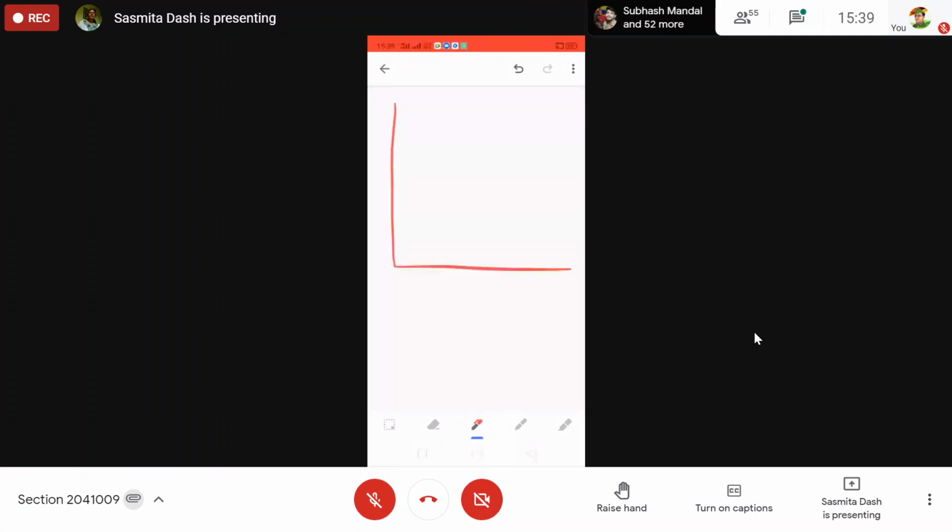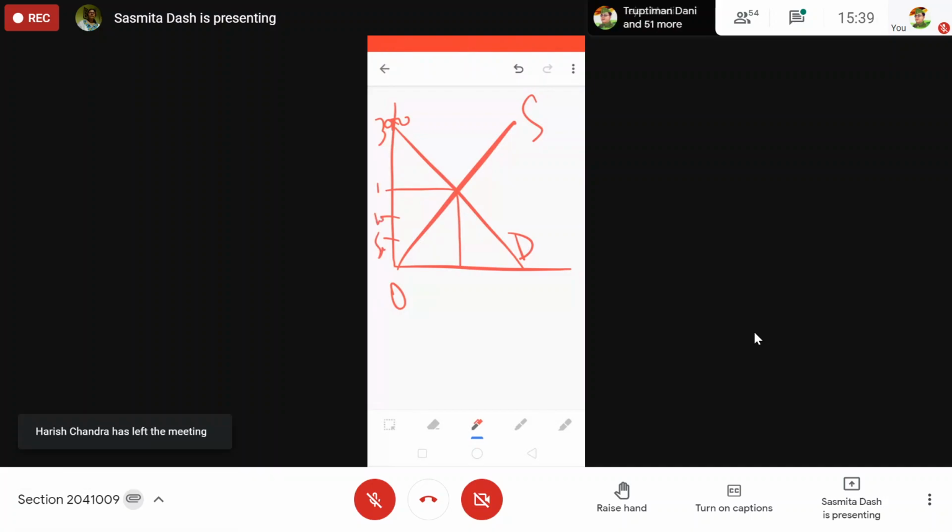Suppose this is your P, this is your supply curve, this is the demand curve, and the equilibrium price is 300, or we can say 500. Then how will you take the scale? Accordingly, you can take 50, 100, 150, 200, 250, like this. If you don't know the end points, it will be very difficult. Otherwise, it will take 5, 10, 20, 30, wherever it reaches. So it is always better if you know the end points.